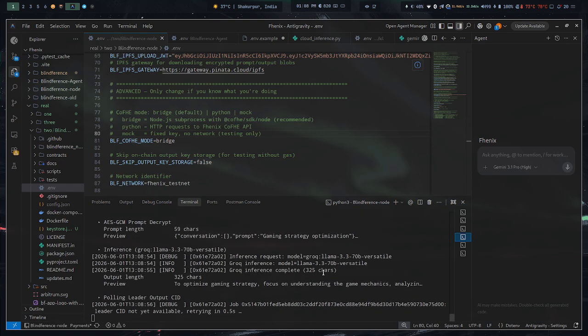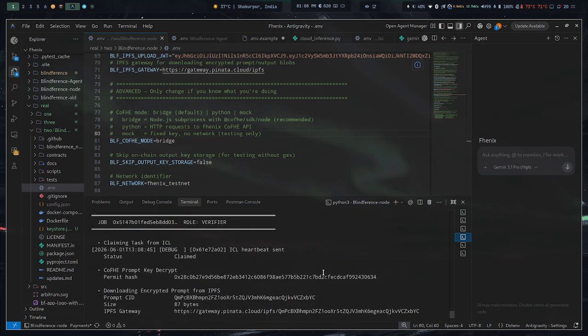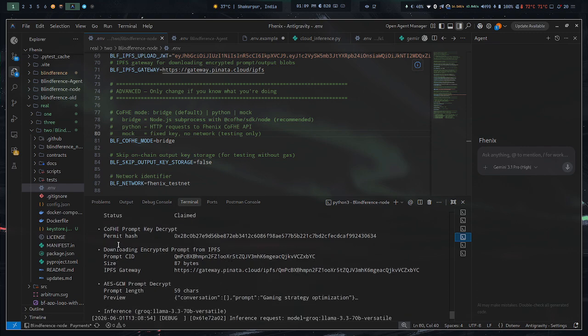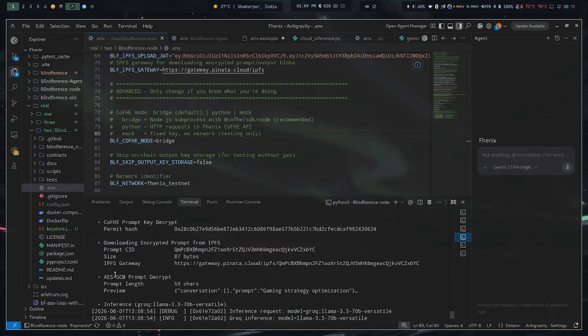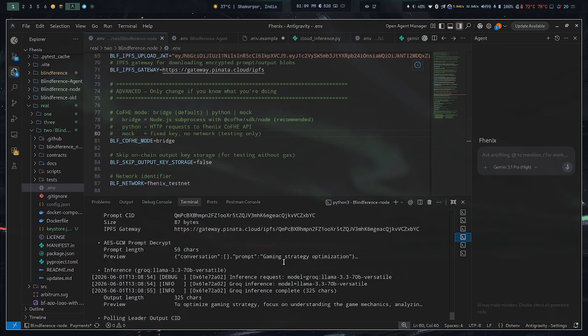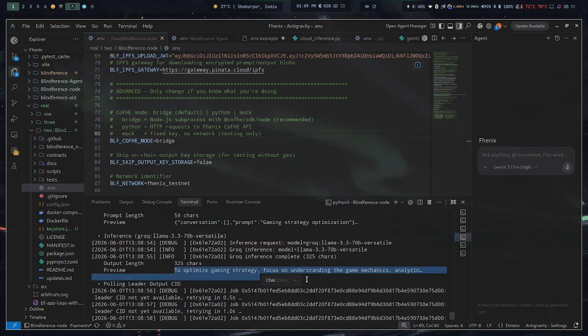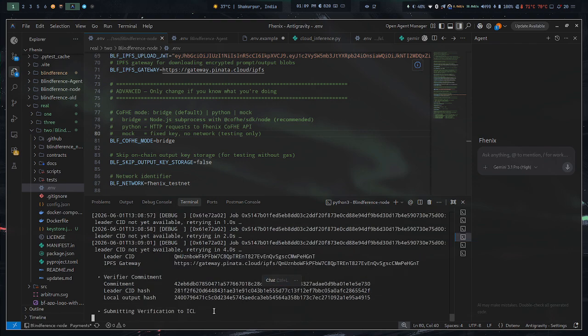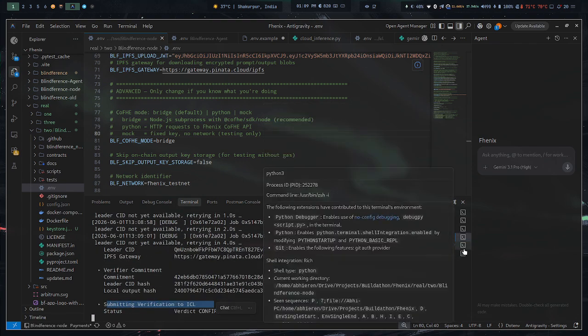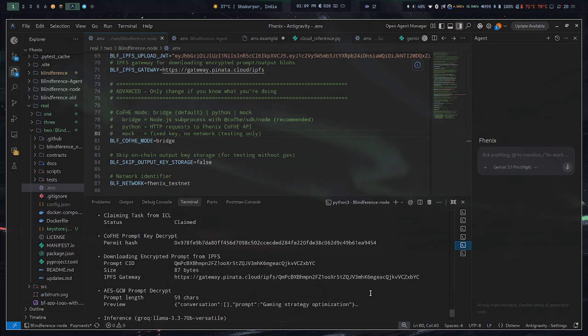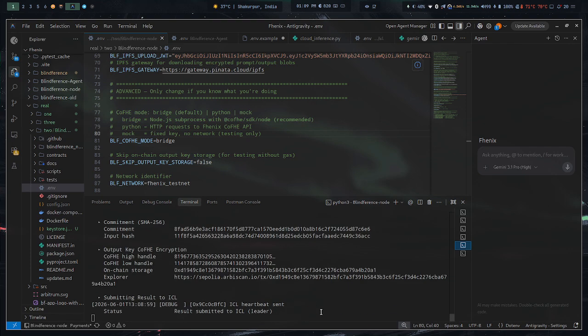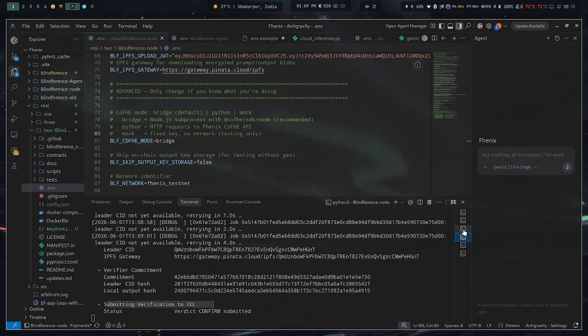The verifier got this, downloaded the CID, then decrypted it, got this prompt, and ran this inference, and then it's waiting for the latest responses. And now you can see the leader also did its work, so it has submitted its output, and everyone, look at this, verdict submitted.